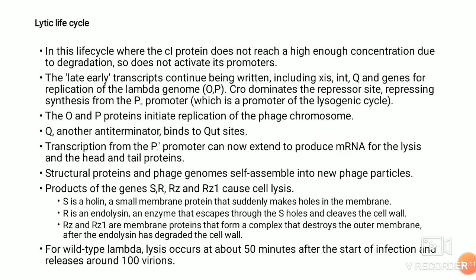The S is a holin. It's a small membrane protein that makes holes in the membrane. R is an endolysin, an enzyme that escapes through the S holes and cleaves the cell wall. Rz and Rz1 are the membrane proteins that form a complex that destroys the outer membrane after endolysin has degraded the cell wall. So for a wild type lambda, lysis can happen within 50 minutes of the infection. Around 100 virions are produced per cell.